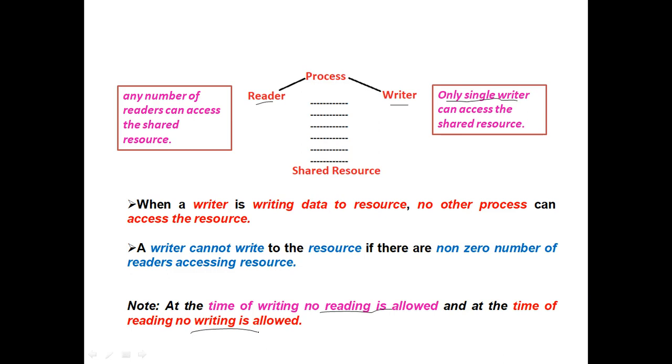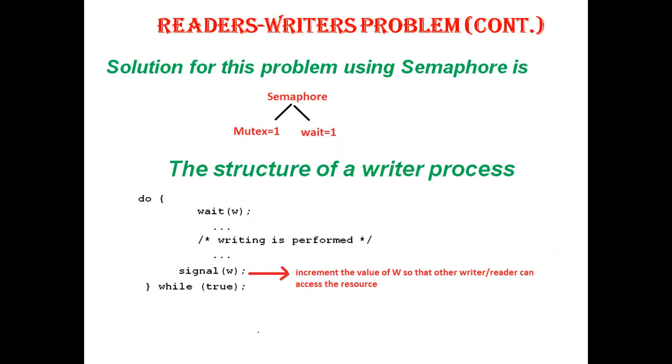For this problem statement, we can provide a solution using the semaphore technique. What is this semaphore technique? How does it help us? The semaphore technique provides two semaphores. One is mutex, one more is wait. What does mutex do? Mutex is a variable which keeps track of the number of readers count.